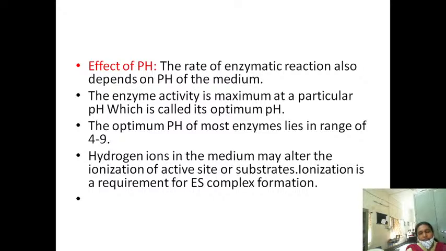Coming to the effect of pH, pH also influences the rate of the reaction. The enzyme activity is maximum at a particular pH, which is called the optimum pH. The optimum pH of most enzymes is mostly around our body pH, that is 7.4. The optimum pH for most enzymes is 7.4. Any increase or decrease of the pH decreases the rate of the reaction.